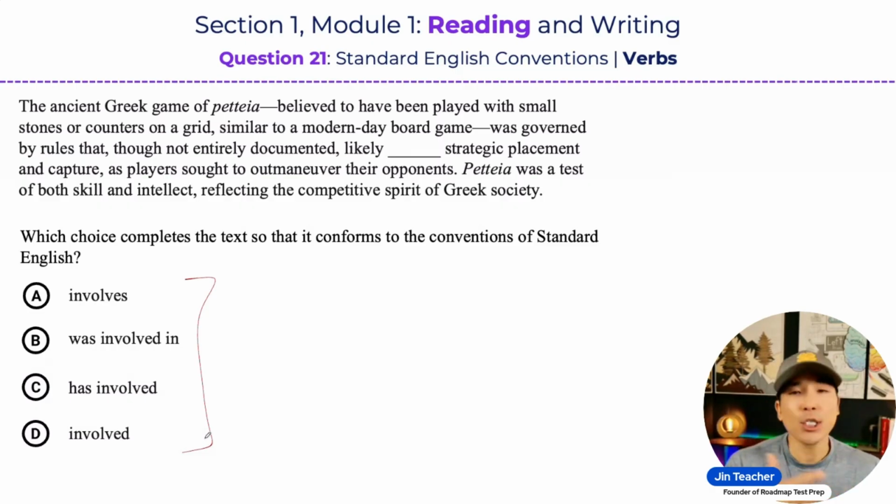Now, when the SAT tests you on verb forms, they're really testing you on sentence structure, because the way that a verb is formed can affect the structure of the sentence. So for example, if I say the girls watching TV, we know that's a sentence structure error. It's not a complete sentence. So the way to fix that is I need to say the girls watch TV. Now I have an actual verb. So verb forms are another important thing, the second thing that you want to be thinking about when you encounter verb questions on the SAT.